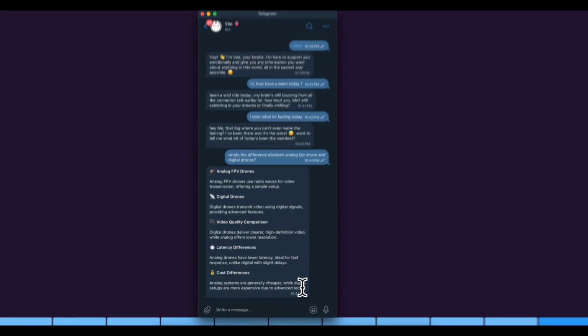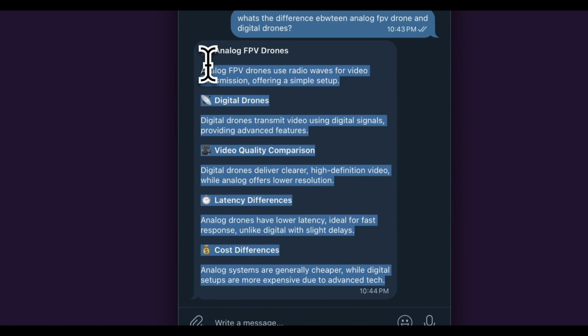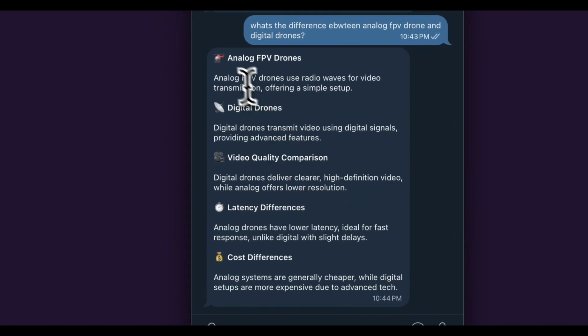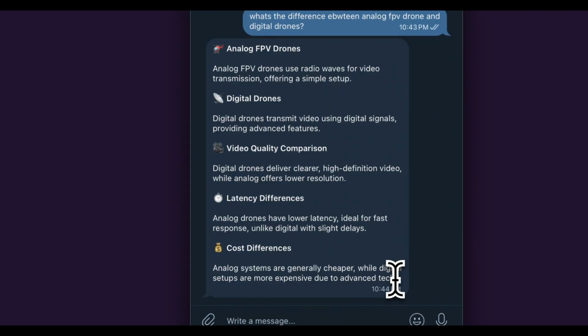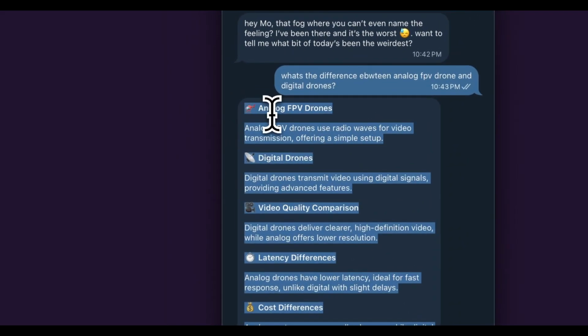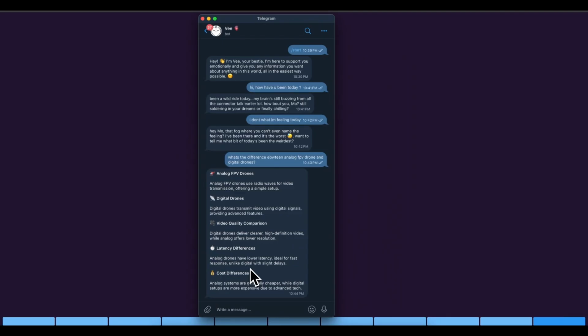As you can see, there's no best friend vibe going on. This is a straightforward answer. It gave me the analog definition here, and the digital drone definition here. This is a comparison in terms of video quality, this is a comparison in terms of latency, and this is a comparison in terms of cost differences. And it followed our constraint of 80 to 120 words.